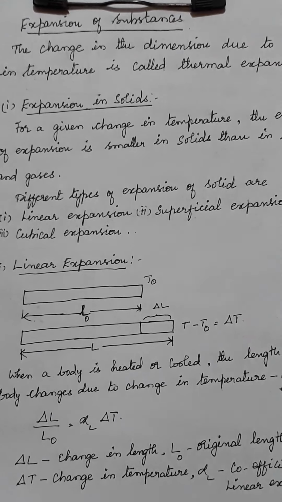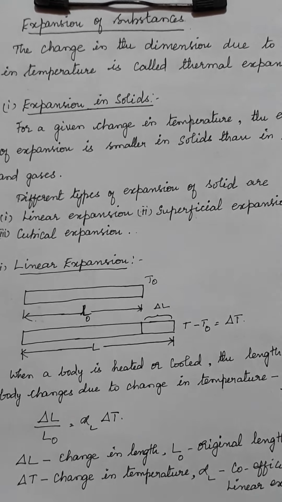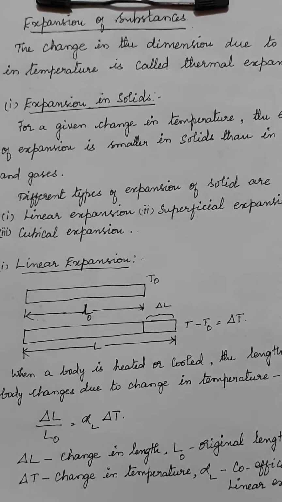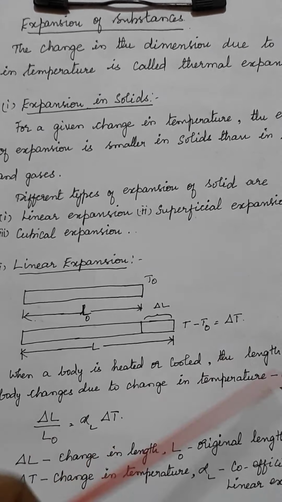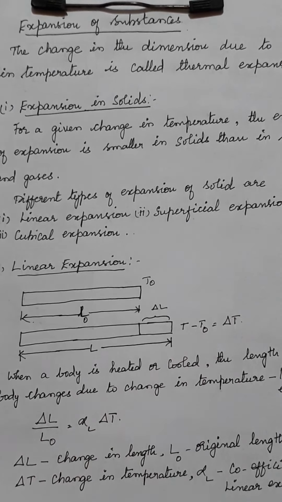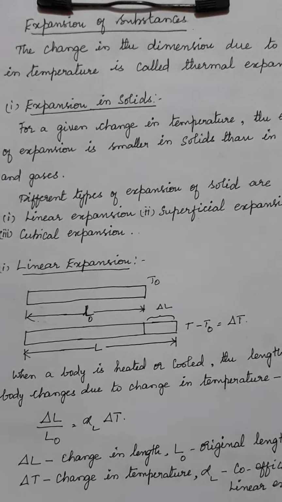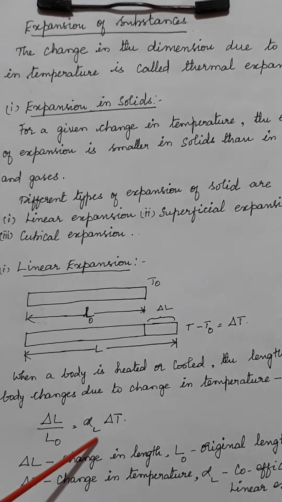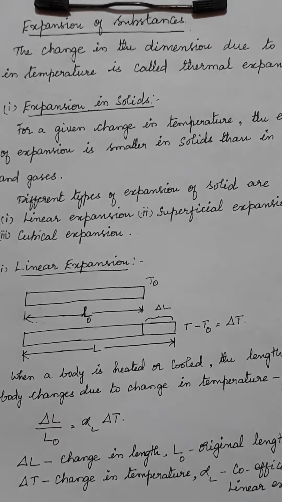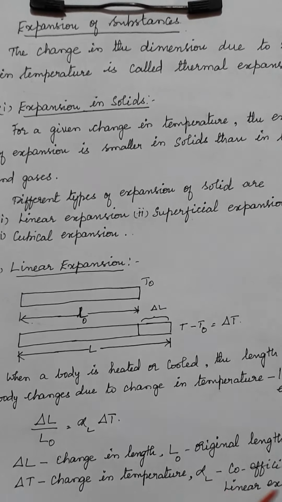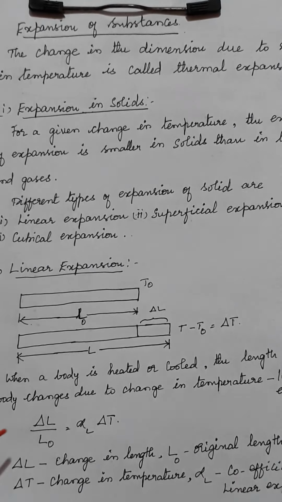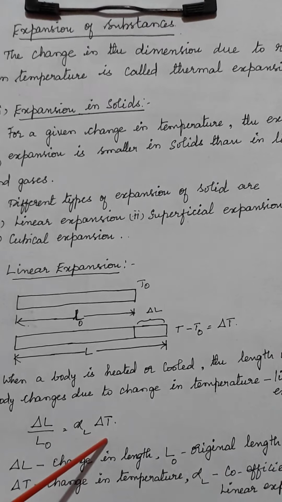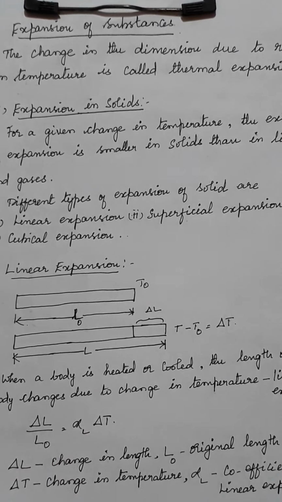So now I need to find out what's the relationship between the temperature and the change in its expansion, isn't it? So what happens here is the length of the body changes due to change in temperature. It is directly proportional. So directly proportional says I need to change that proportionality sign into an equal to sign. So there is alpha L which is introduced, that is called the coefficient of linear expansion. So it is the ratio between the change in the length to the original length, which is going to be directly proportional to the change in the temperature, in which alpha L is the linear expansion.